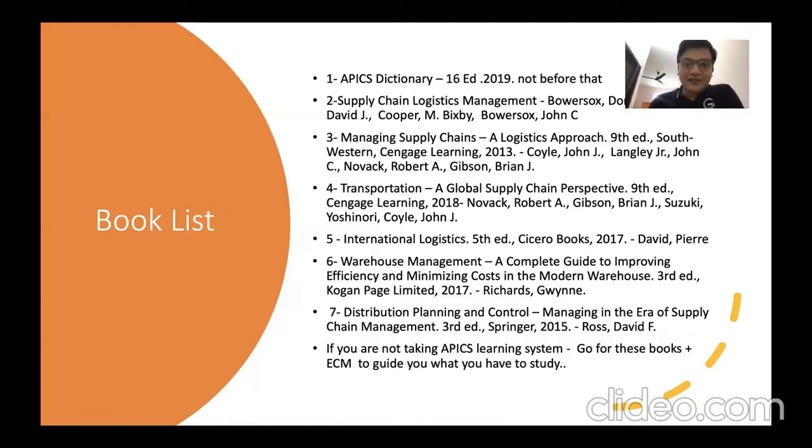The first book is the Apex Dictionary. Second is Supply Chain Logistics Management. I have mentioned the authors' names also, so you can check the authors and purchase the same book. Third is Managing Supply Chain. Fourth is Transportation. Fifth is International Logistics. Sixth is Warehouse Management. Seventh is Distribution Planning and Control.